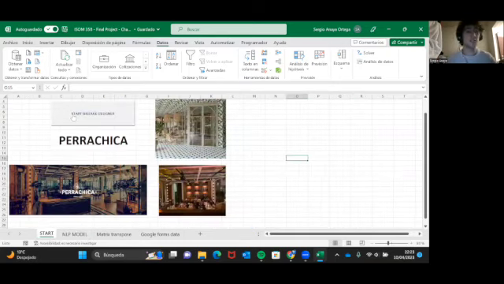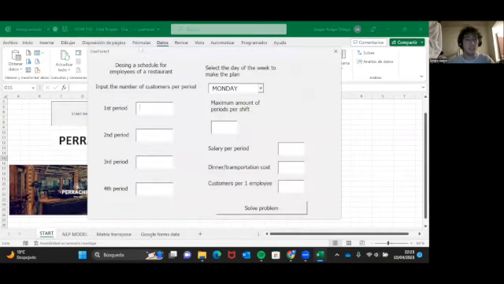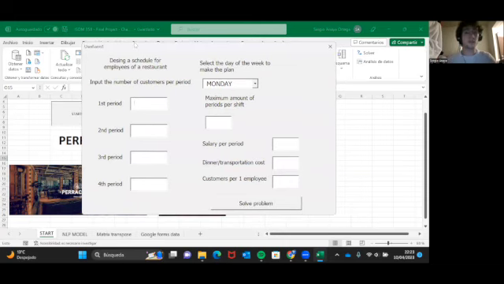He will just have to click this button, a macro, and it will open a user form. In this user form, he just needs to put the demand per period. For example, if in the first period he has 15 customers coming, he will just type 15, and then he will do the rest with the second, third, and fourth periods. Like this. This is an example.